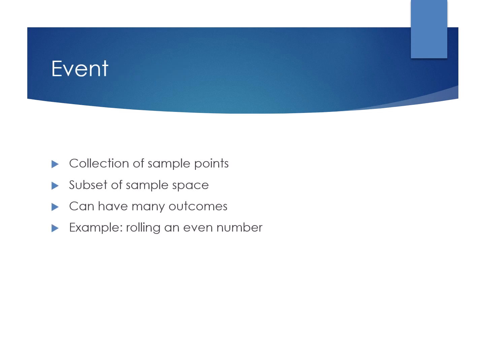Event. An event is a collection of sample points. It can include one or many outcomes. Events are subsets of the sample space. We calculate probability for an event. For example, getting an even number includes 2, 4, and 6.